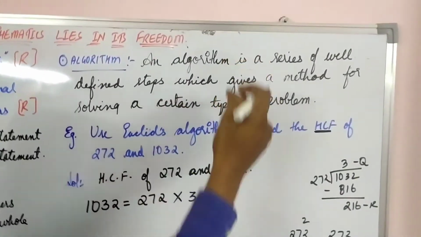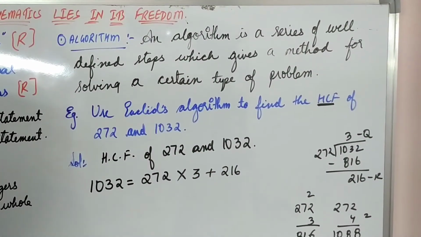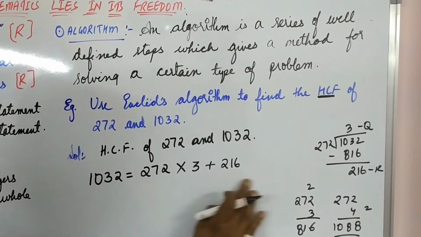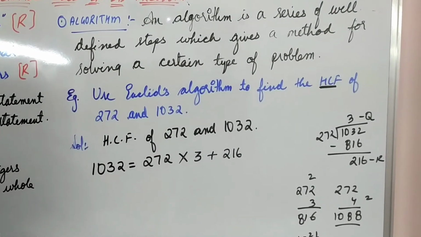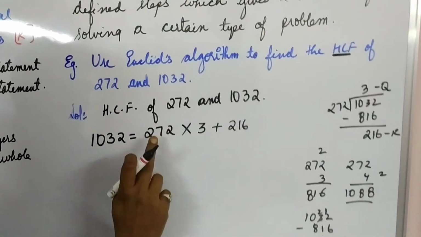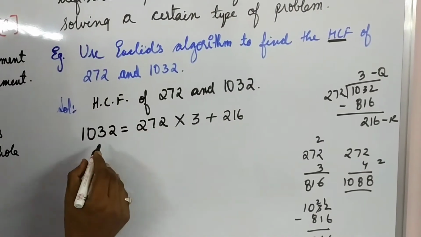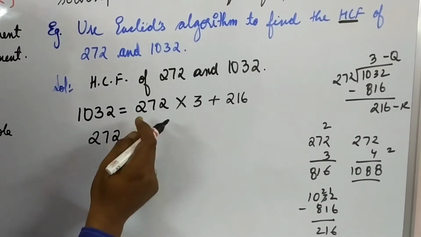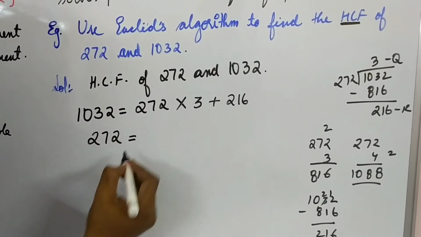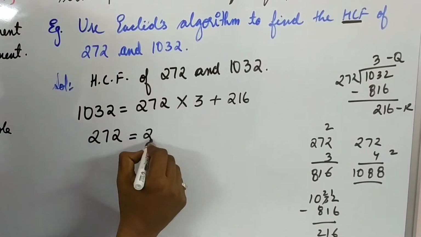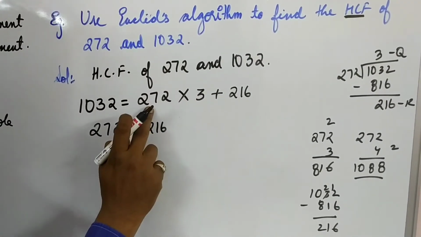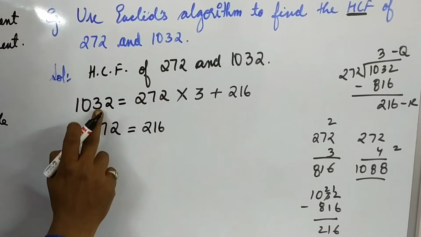You will be having some n number of steps. Sometimes it may be solved in one step only. Sometimes it may not. Now, we take this 272 to the next step. This 272 will come to the next step. What is a remainder? Remainder will come here. That is, 272 for the next step will become A.